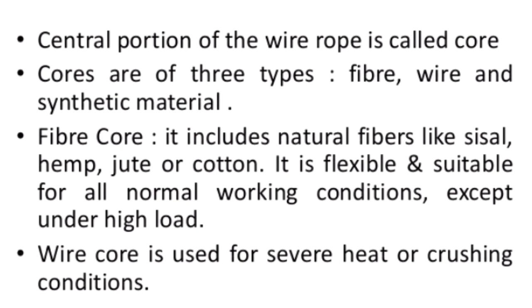And next, the central portion of the wire rope is called the core. We already discussed the central portion of the wire rope, which we call the core. The cores are generally of three types. The first one is fiber, the second one is wire and finally the third one is synthetic material. So these three types of cores are used in the industries. Fiber core includes natural fibers like sisal, hemp, jute or cotton. It is flexible and suitable for all normal working conditions except under high loads. The wire core is used for severe heat or crushing conditions. So this is about the cores and types of cores.